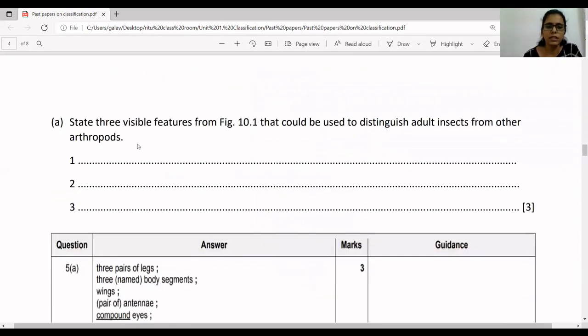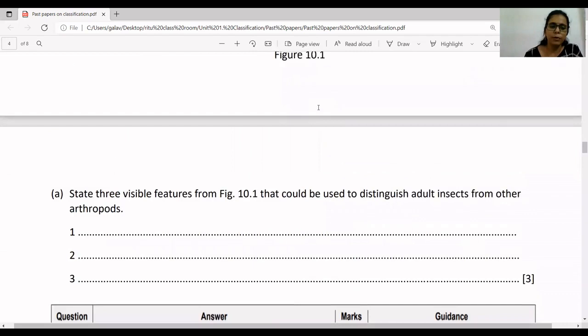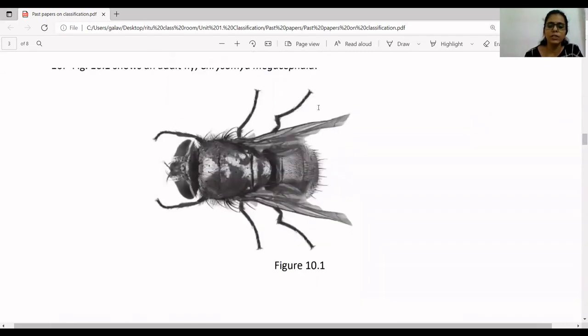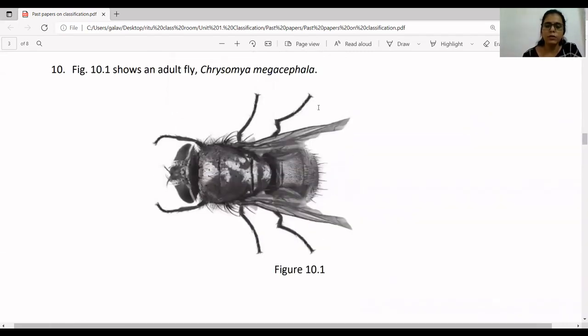Okay, the first question is: state 3 visible features from figure 10.1 that could be used to distinguish adult insects from other arthropods. So this is very important. You have to write down 3 visible features. Now, when the question asks about visible features, you have to write down the features which are clearly visible in the picture.